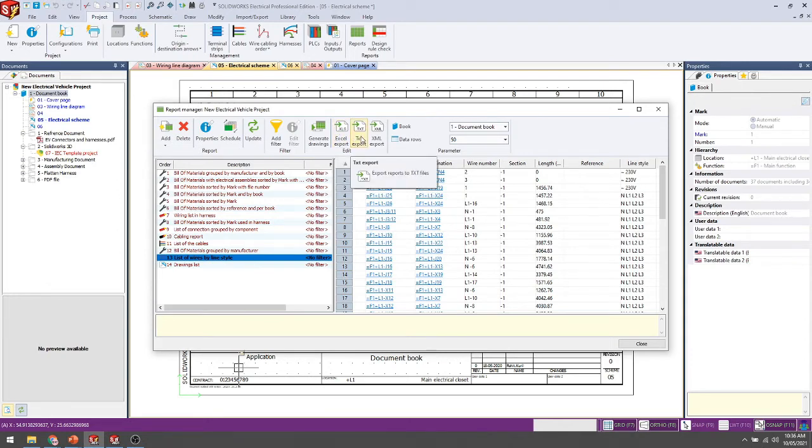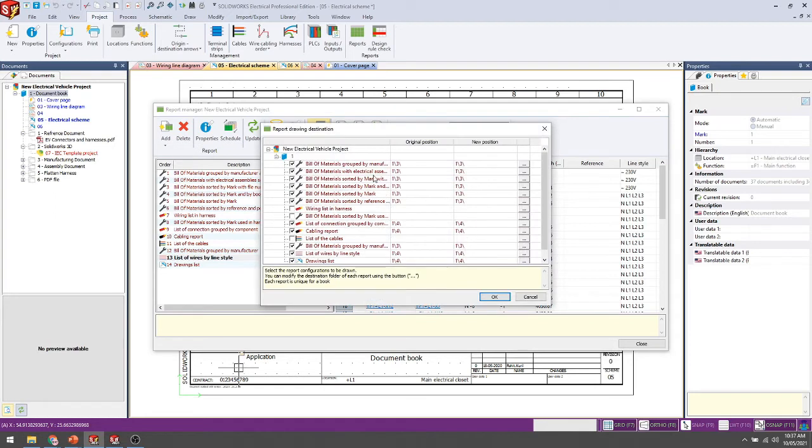So TXT and XML formats are inside SolidWorks, so you can directly export it and add it. And you can directly generate your report inside the project. You just select whichever kind of report you want to add.